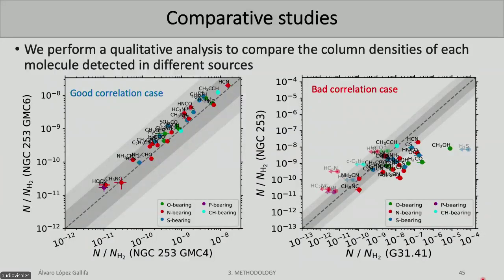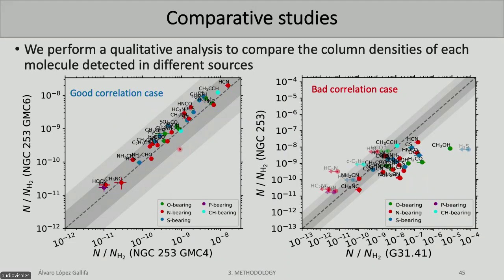Okay, so once we have detected a high number of molecules in one source, we would like to know how to compare the chemistry of one source with the chemistry of another source. I am going to be showing these plots throughout this presentation. In these plots, each axis is a different source, and each point corresponds to one molecule detected in both sources.